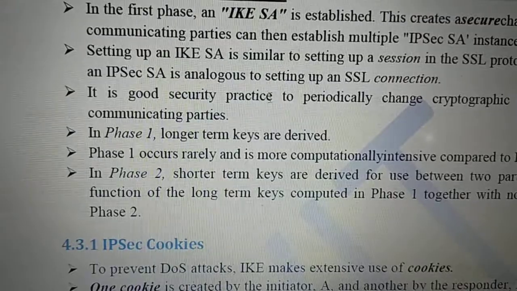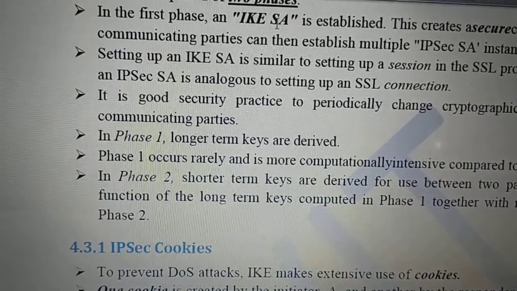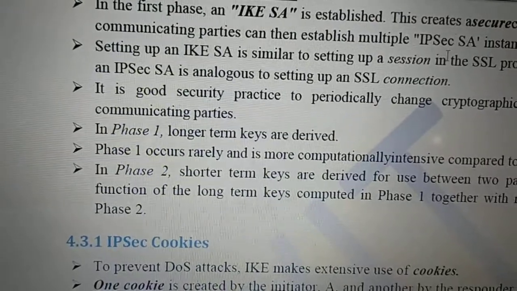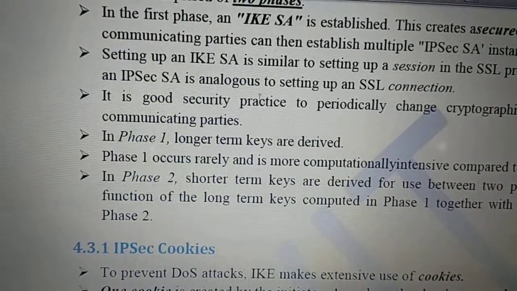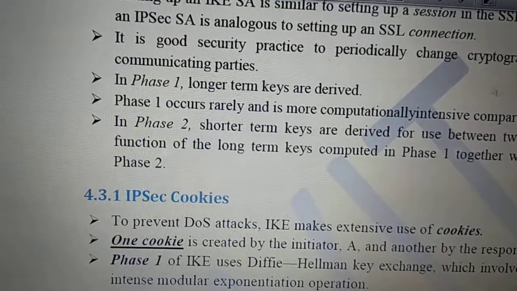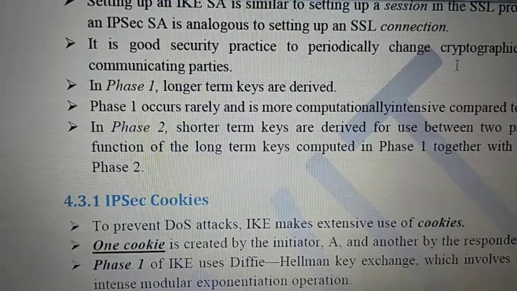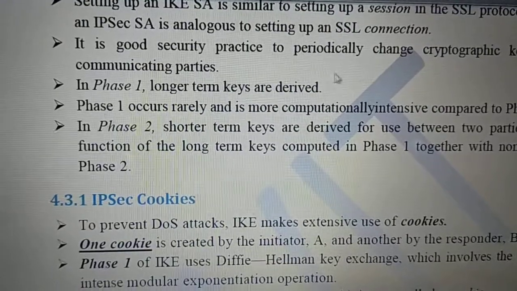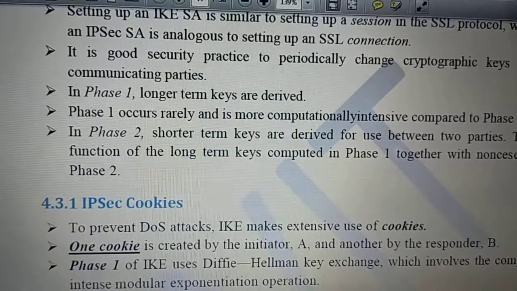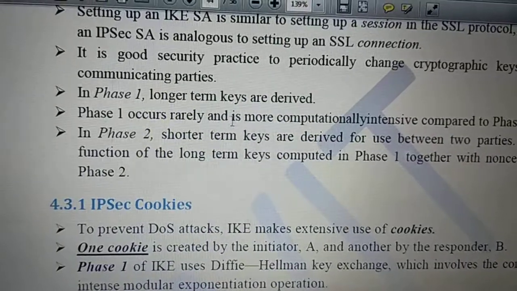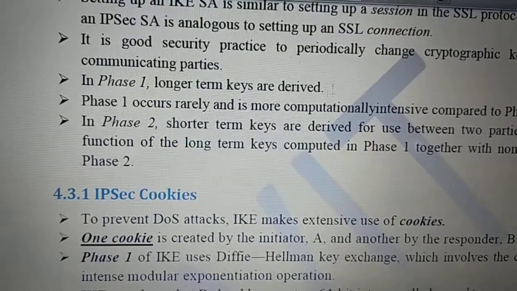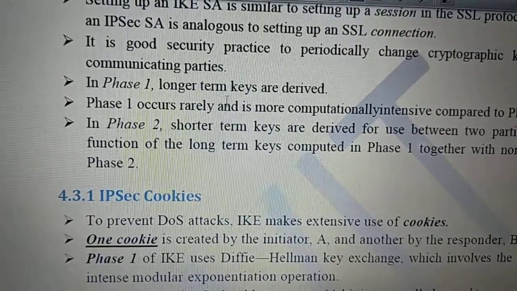IKE is used to establish the security association. After that we can establish the IPsec SA to communicate between two parties. Clear? It is used to communicate cryptographic keys periodically. The goal is to exchange cryptographic keys, right? Then they are used for authentication, integrity and confidentiality.